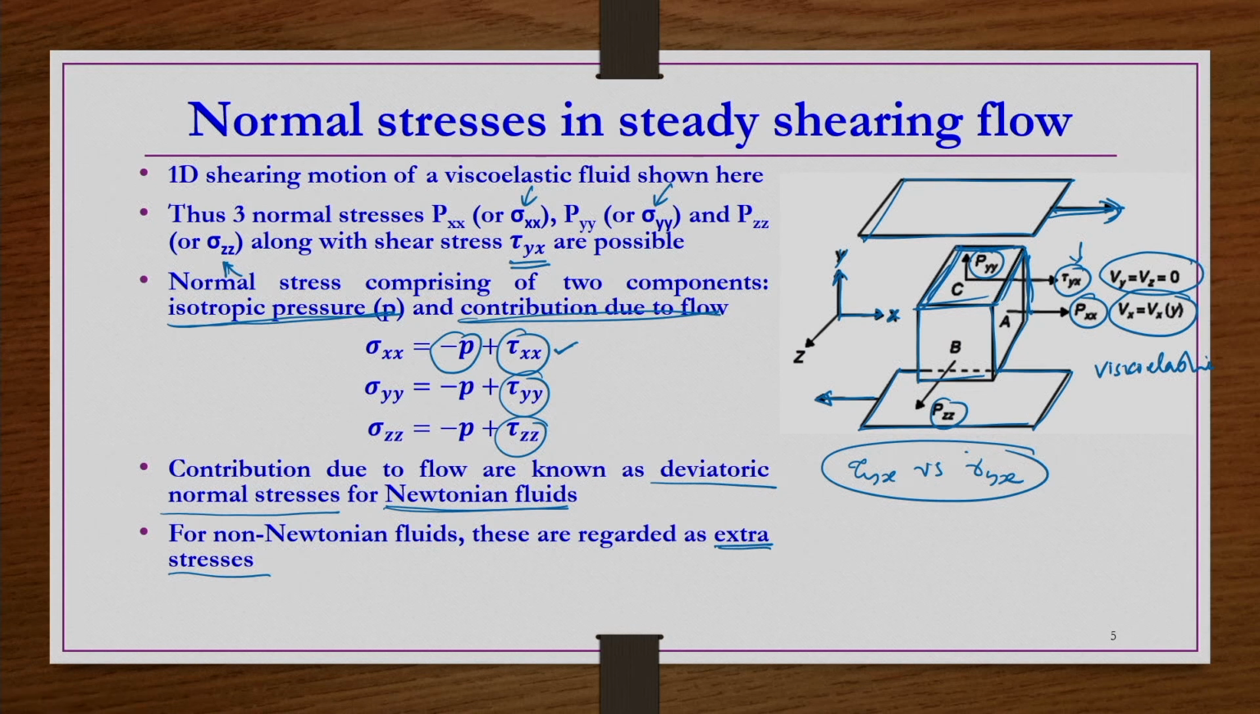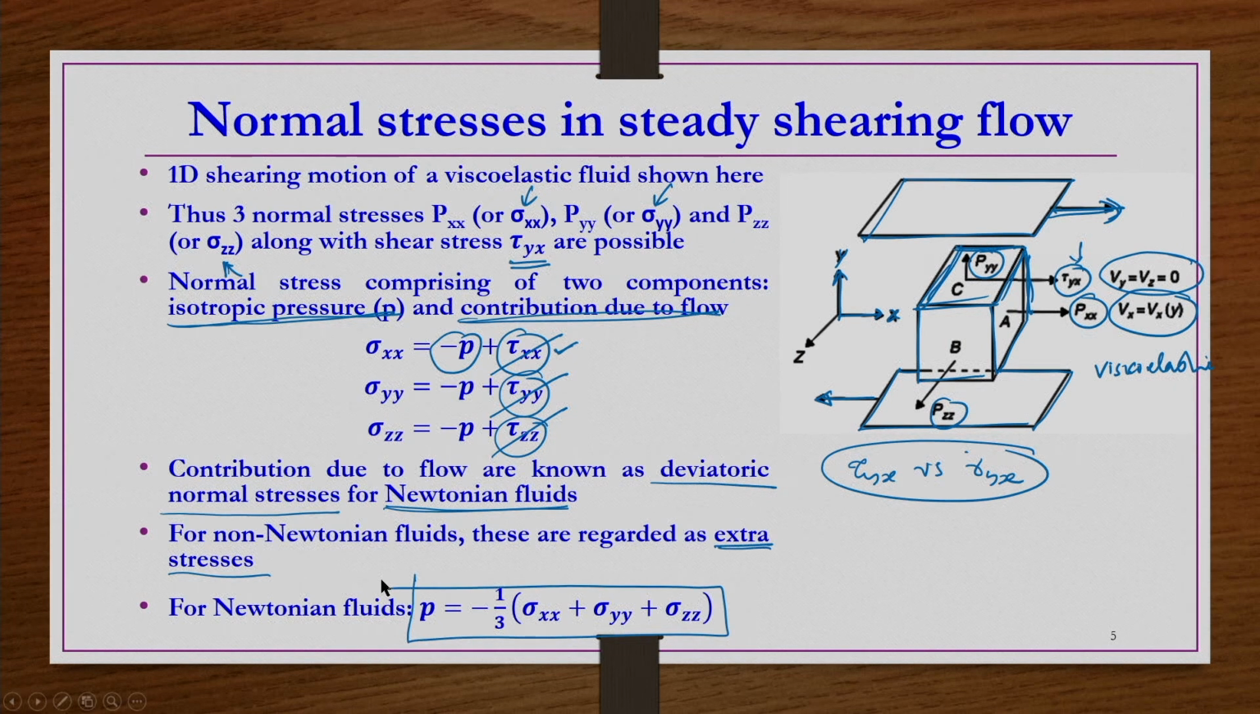So, in the case of Newtonian fluids, tau xx is 0, tau yy is 0, tau zz is 0; identically they are 0, or their differences are 0. So, when they are identically 0, how can pressure be defined? If you add them together, you will get minus 3P equals sigma xx plus sigma yy plus sigma zz. That means the isotropic pressure for a Newtonian fluid can be defined as minus 1 by 3 times sigma xx plus sigma yy plus sigma zz, right.